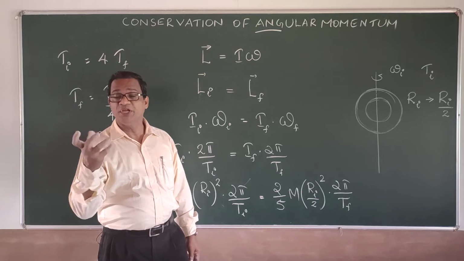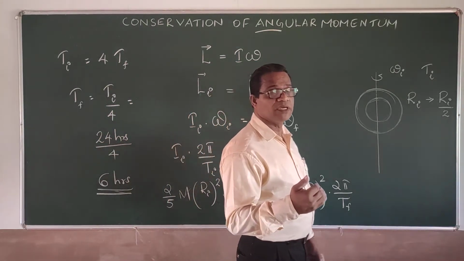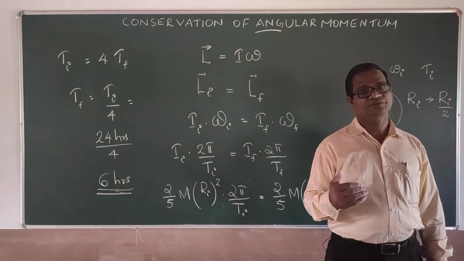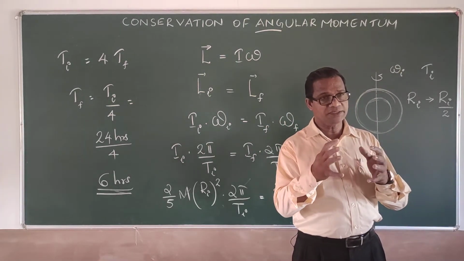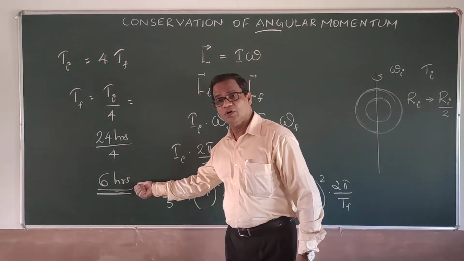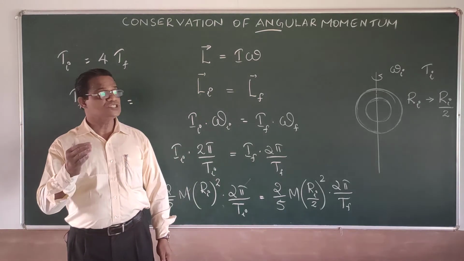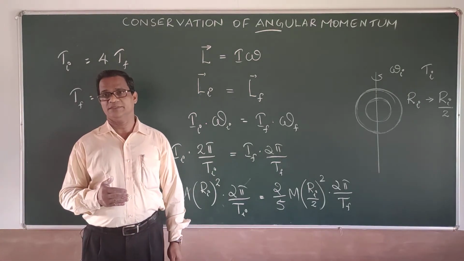So the rotation speed becomes 4 times, therefore the time duration becomes 1/4. So moment of inertia decreases, speed of rotation increases, and therefore the time period decreases. This is what is actually happening in that case.